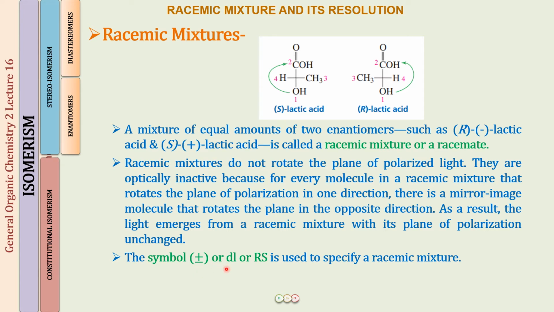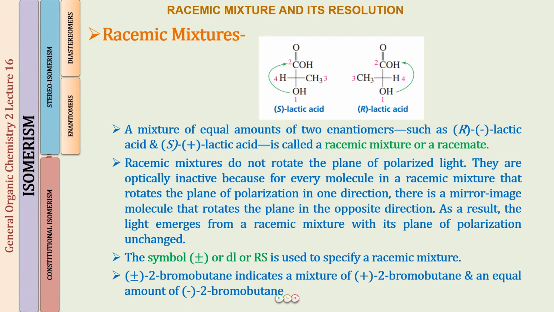Or we can put the symbol DL before it, or we can also use RS to specify that we have taken a racemic mixture rather than one of the enantiomers. Okay, I hope this is clear. Similarly, for the previous example, if I write plus minus 2-bromobutane, this would mean that I have taken a mixture of plus 2-bromobutane and an equal amount of minus 2-bromobutane.